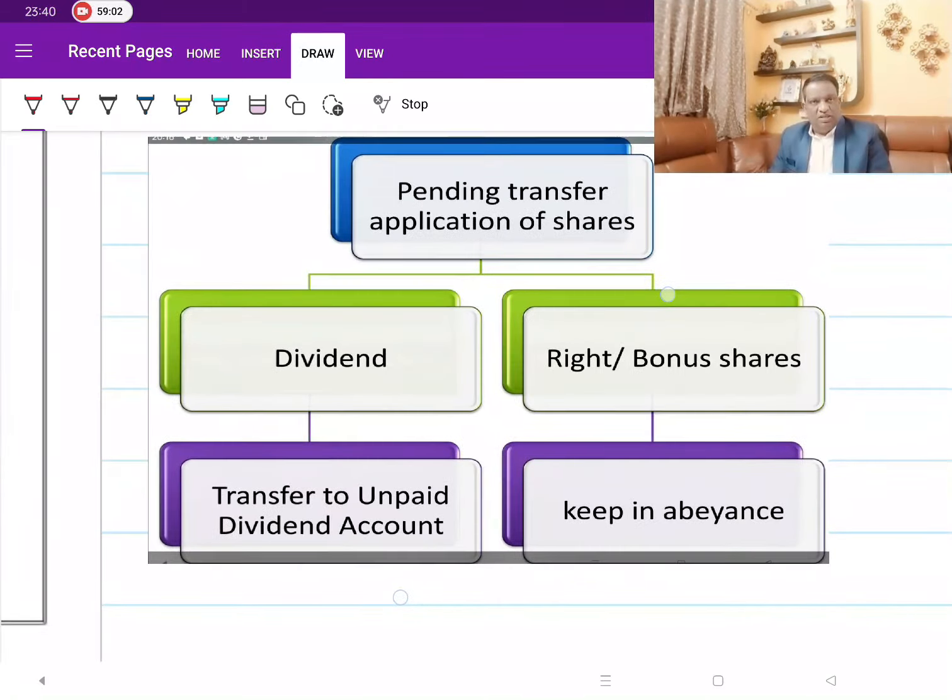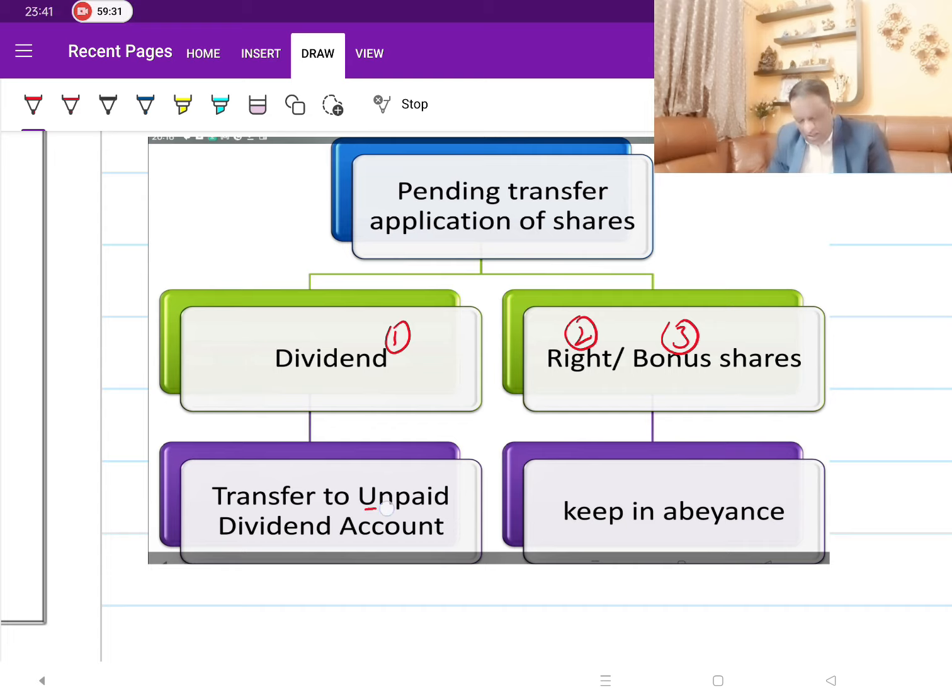Any pending transfers of this application of shares, what should the company do? Then, as I said, there are three points. One is the dividend, second is the right share, third is the bonus share. The provisions are different. If you are talking about dividend, then the unpaid dividend, whatever the money which pertains to this transfer of the shares where the transfer is pending, that dividend will be transferred to unpaid dividend